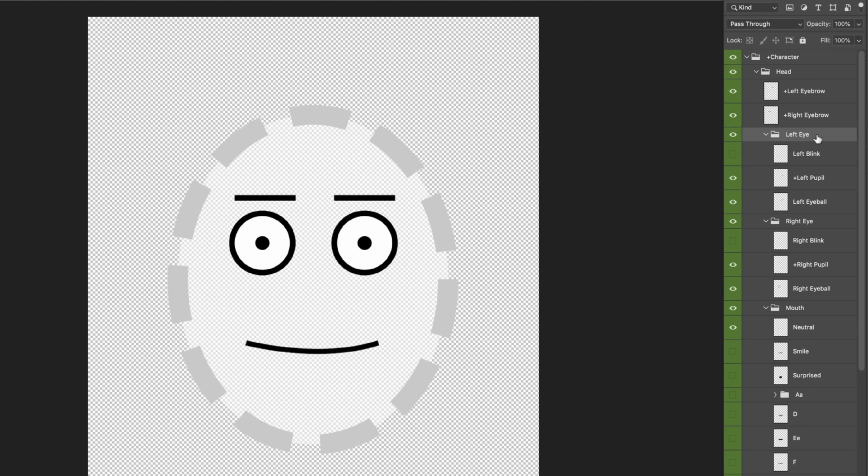We see a lot of issues with people not doing the eyes correctly. This is the really basic structure. You want a group called left eye or right eye. You want left blink, plus left pupil, plus left eyeball, and then you want to do the exact same thing for your right eye. If you follow this structure, you will not run into any problems. This is exactly how it should be.